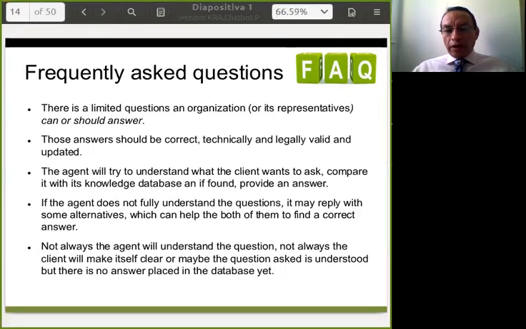Not always the agent will understand the question. Not always the client will make itself clear, or maybe the question asked is understood, but there's no answer placed in the database yet.